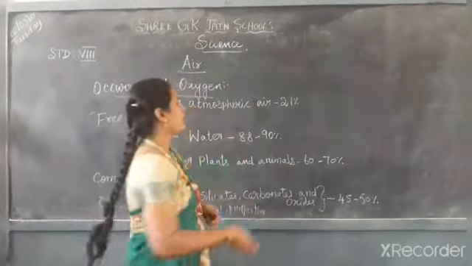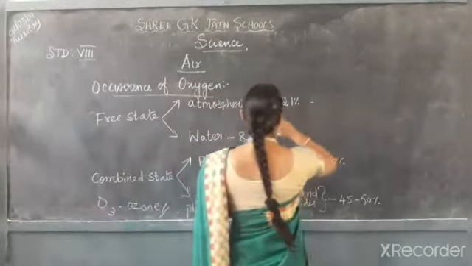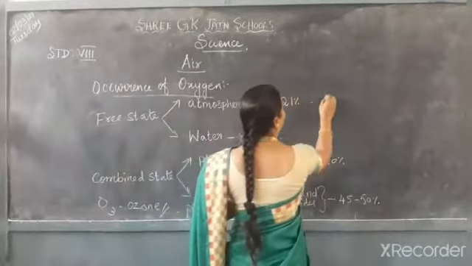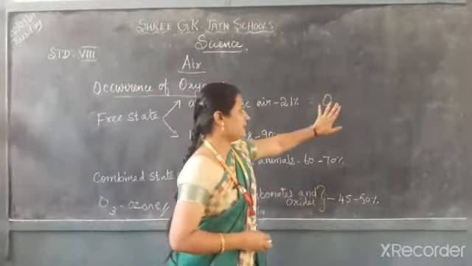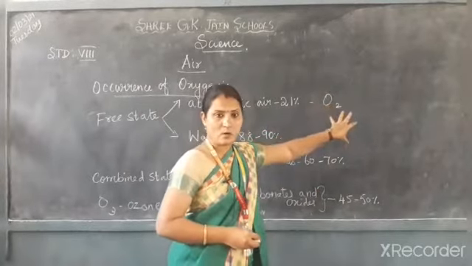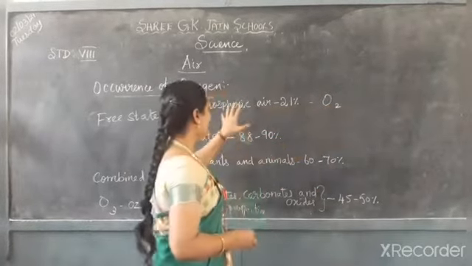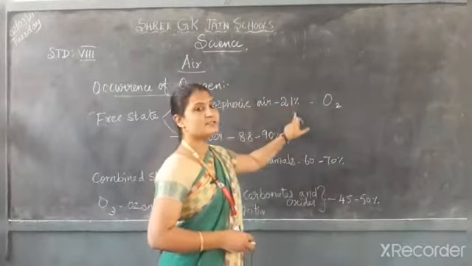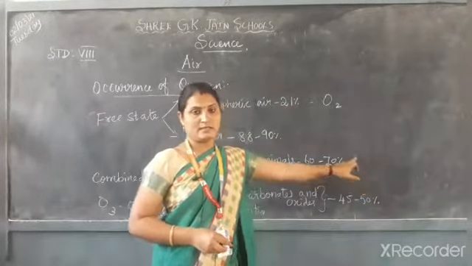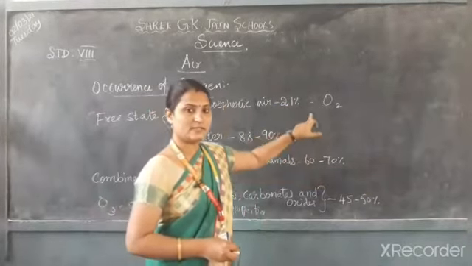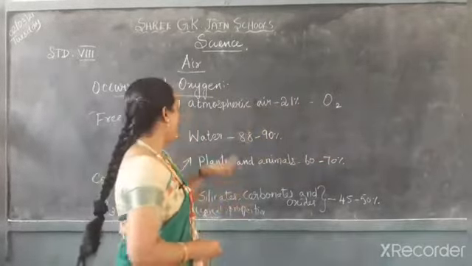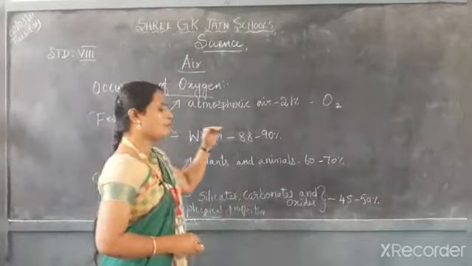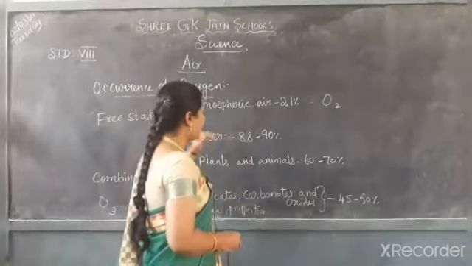That means carbon dioxide is a combined state, and oxygen is a free state. So this oxygen is present in the atmospheric air at 21%. And this free state of oxygen is also present in the water.